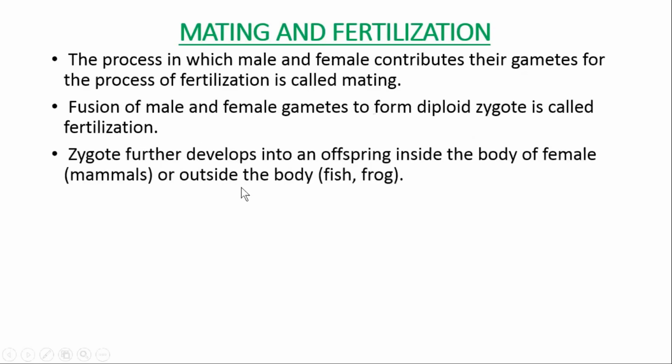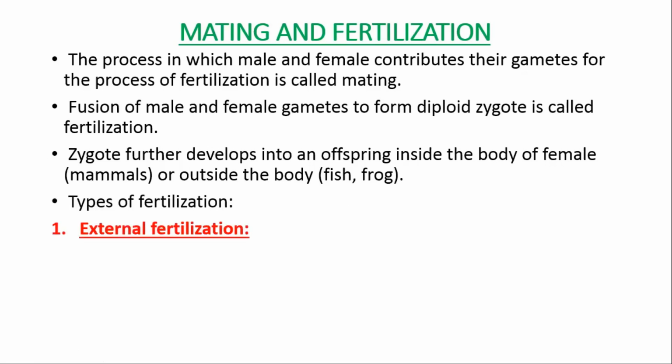The zygote further develops into an offspring. It can develop either inside the body of the female, like mostly in mammals, or outside the body as well, like we observe in fishes and amphibians, like frog. There are two types of fertilization: external fertilization and internal fertilization.